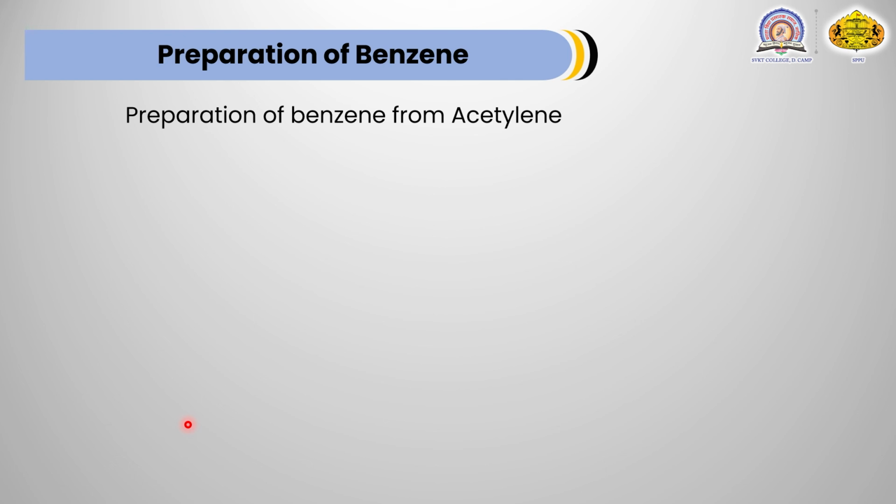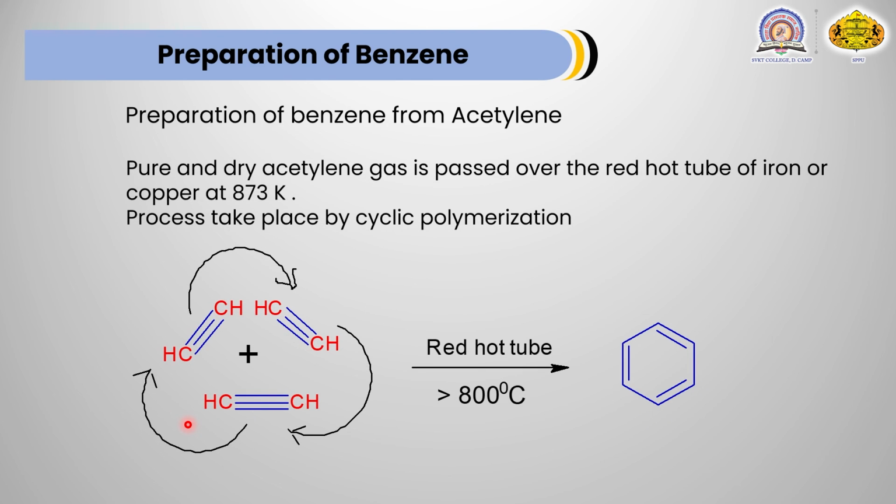And this is the last method for preparation of benzene. In this method, benzene is prepared from acetylene. Pure and dry acetylene gas is passed over a red hot tube of iron or copper at very high temperature, that is 873 Kelvin. The red hot tube of iron or copper is taken, and this acetylene gas is filled in that tube, and cyclic polymerization takes place, and there is formation of benzene as a product.